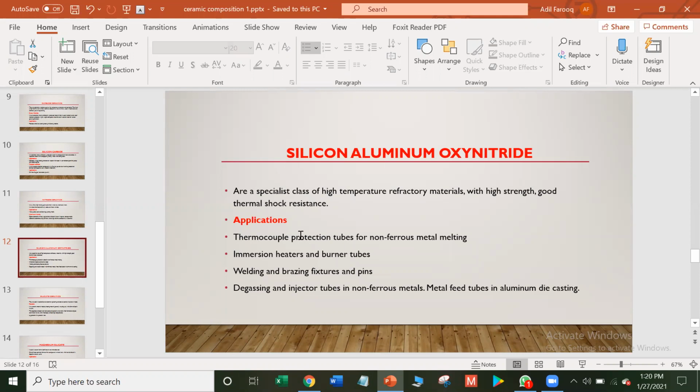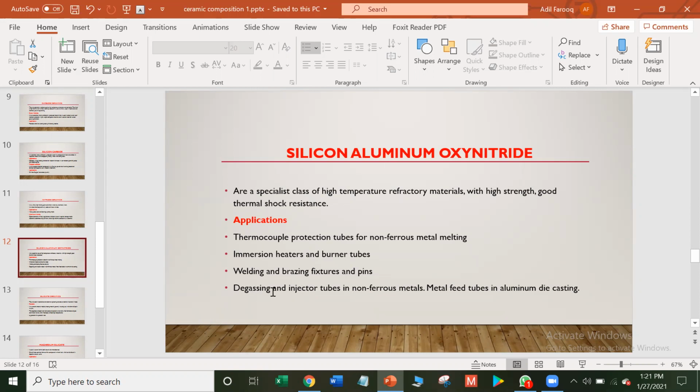Thermocouple protection tube is already explained. Those tubes have one closed end and protect the internal materials from harsh conditions. It is also used as immersion heaters or burner tubes. Immersion heaters are used in industrial processes to keep different liquids like water, oil, chemicals, along with gas, at a suitable temperature. It is also used as welding and brazing fixtures and pipes, degassing, and injector tubes in non-ferrous metals.